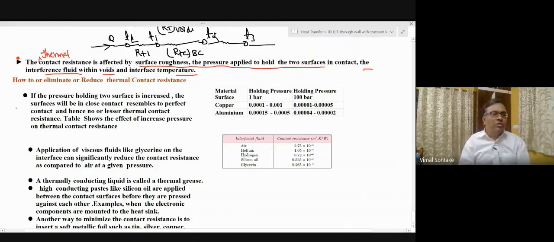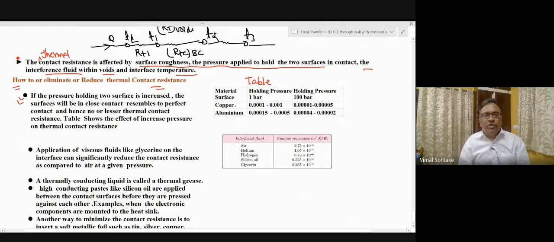Now, how to eliminate or reduce the effect or value of thermal contact resistance? Point number one: if the pressure holding the two surfaces is increased, the surfaces will be in close contact and will resemble perfect contact, and hence there is no or lesser thermal contact resistance at the interface. This table shows the effect of this holding pressure or contact pressure on the value of thermal contact resistance.